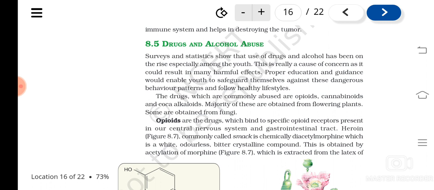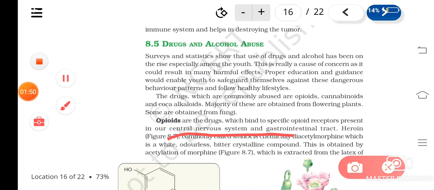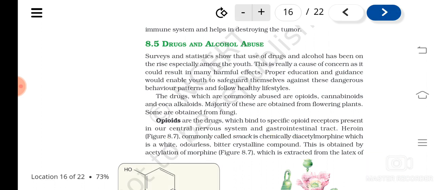Most of them are obtained from flowering plants itself, or some are from fungus. When you see opioids, they have receptors. Receptors, which can identify and receive these molecules, are located in our central nervous system and gastrointestinal tract. When any person uses this, these molecules are identified and received by receptors present in the central nervous system and in the gastrointestinal tract.